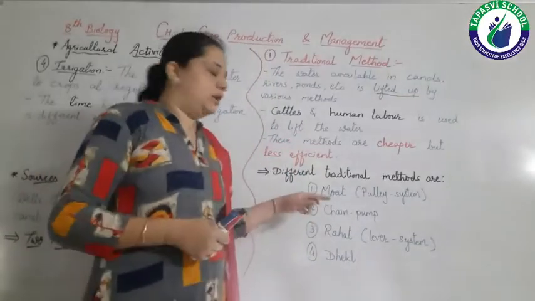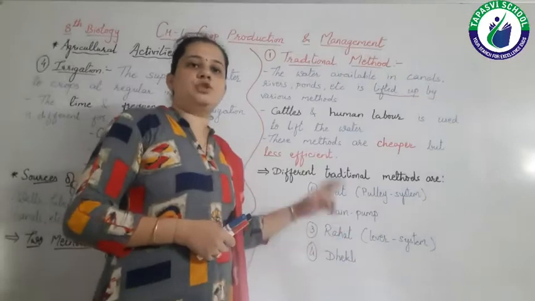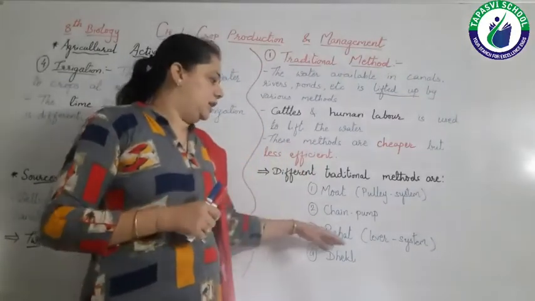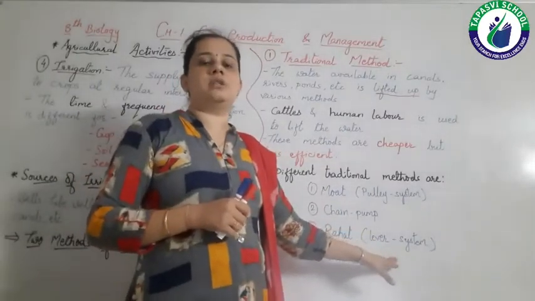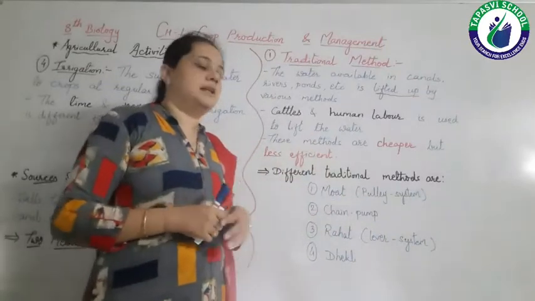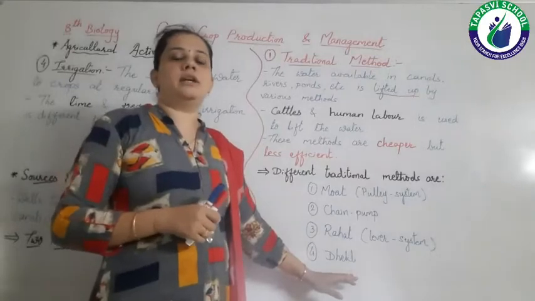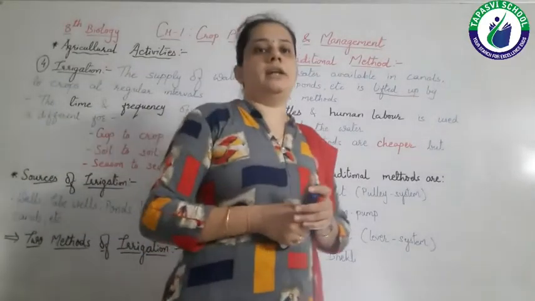Let's revise. Mode means pulley system. Chain pump means two wheels are attached with an endless chain. Then Rahat, lever system: here animals are used to rotate the wheel and then water is lifted up. And Dhekli, in which water is drawn out with the help of a rope and bucket, right?